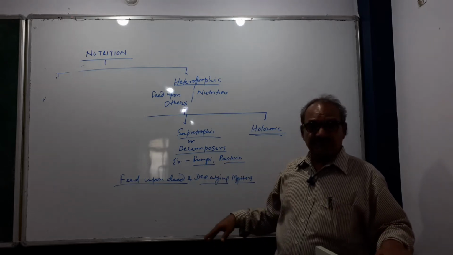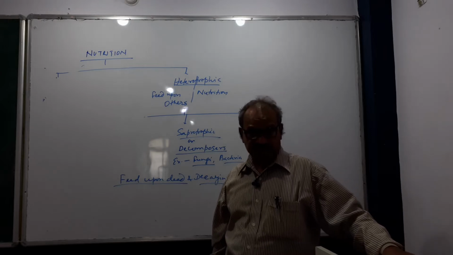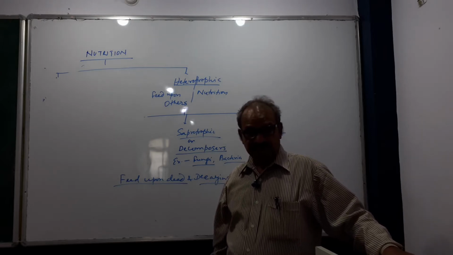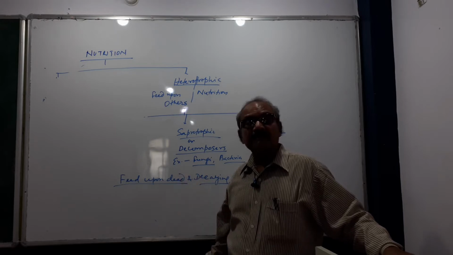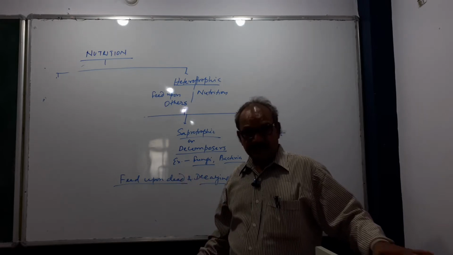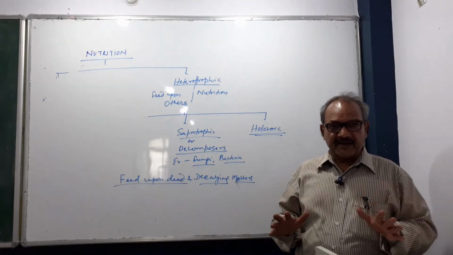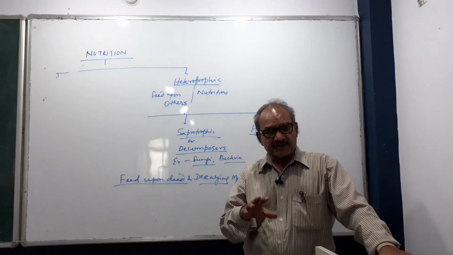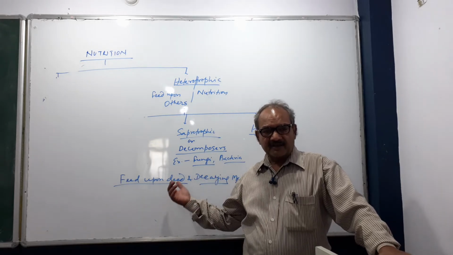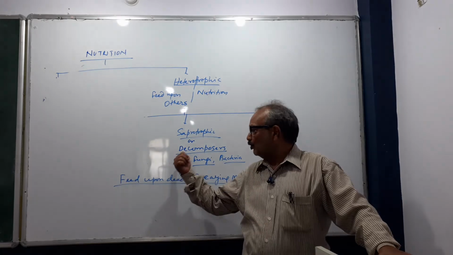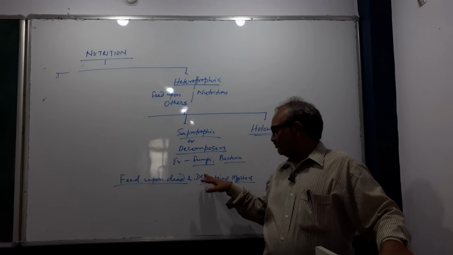It grows on the surface of dead and decaying matter like dung of cow, and bacteria also. They are called decomposers. They decompose the dead and decaying matter into its original constituents. That's why they are called decomposers, and the mode of nutrition is called saprotrophic.